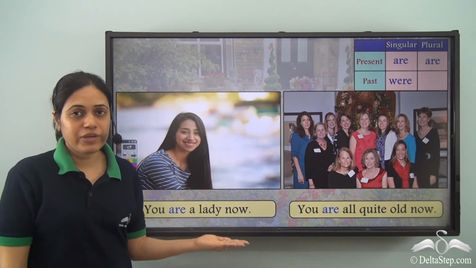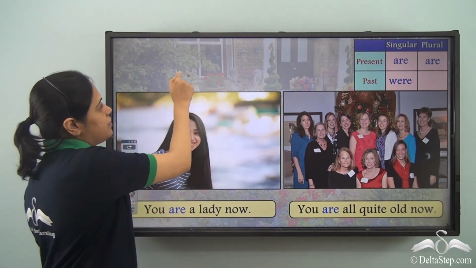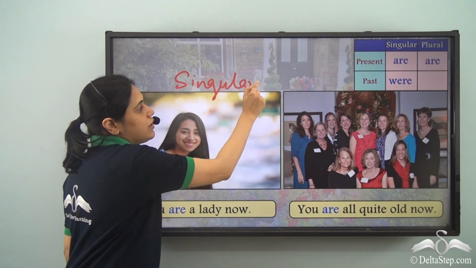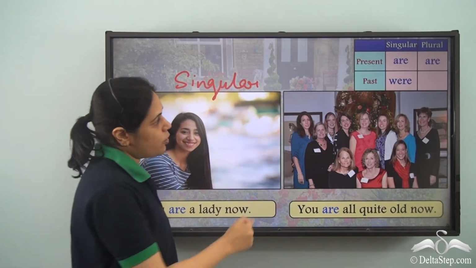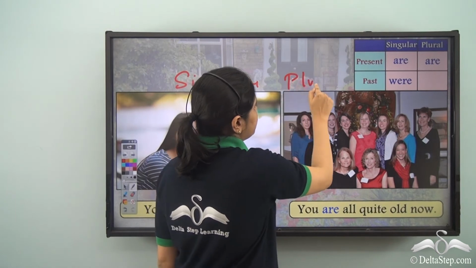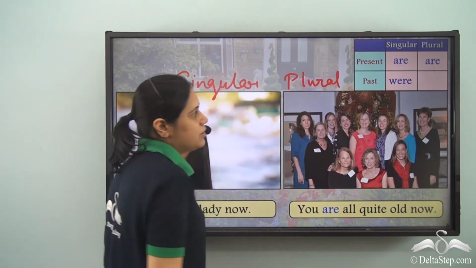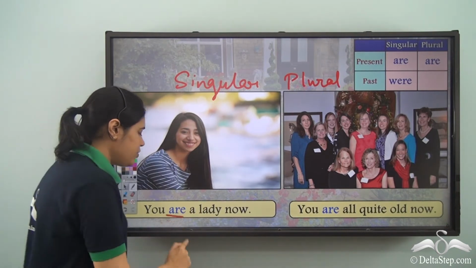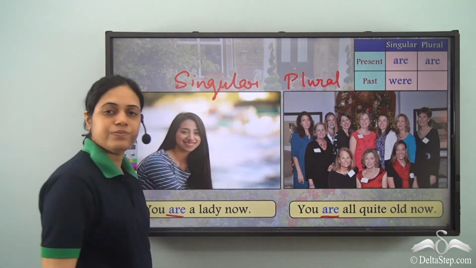So now, as you can see, here we are talking about singular number, and here we are talking about plural number. But in both the cases, the be verb used is are.